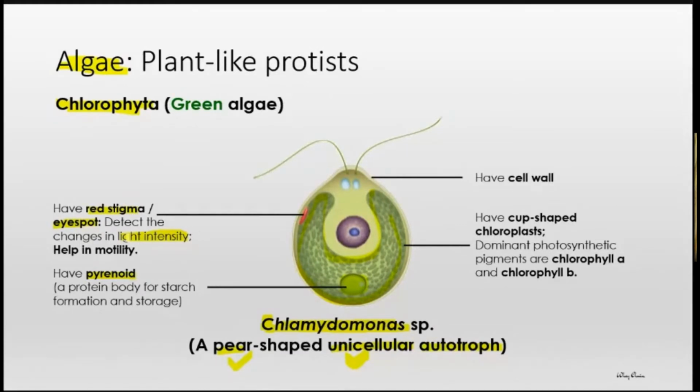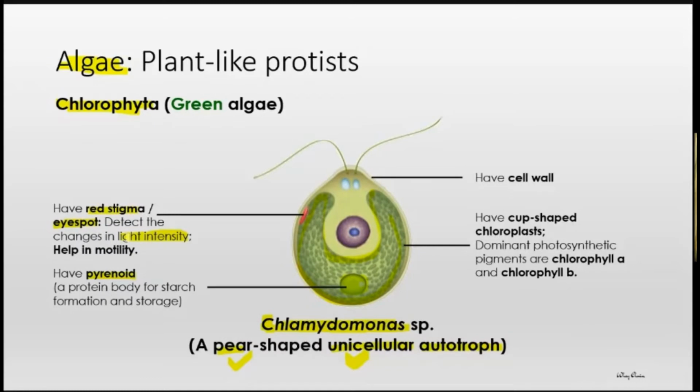If increase in light intensity, maksudnya keamatan cahaya kalau tinggi, dengan senang kata terang, Chlamydomonas will move towards it, menghadapi dia. Kenapa, kelas? Why they move towards the light? Because photosynthesis.